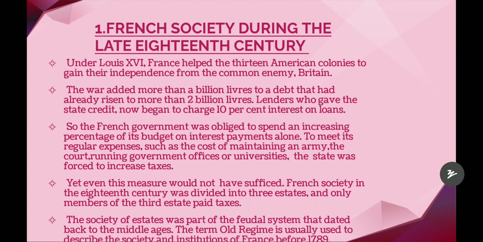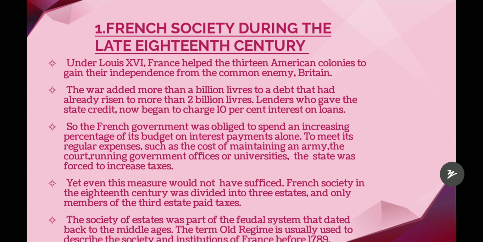Lenders who gave the state credit now began to charge 10% interest on loans. Those who gave credit without interest now charged 10% interest. So the French government was forced to spend an increasing percentage of its budget on interest payments alone. It got a burden. The French government had to take up the whole burden of the interest payments and pay all of it alone.